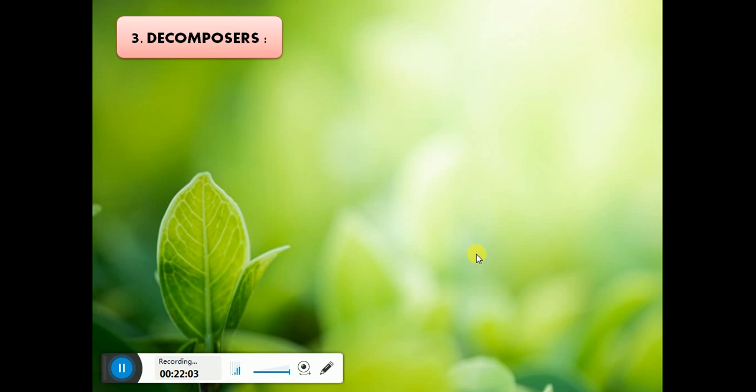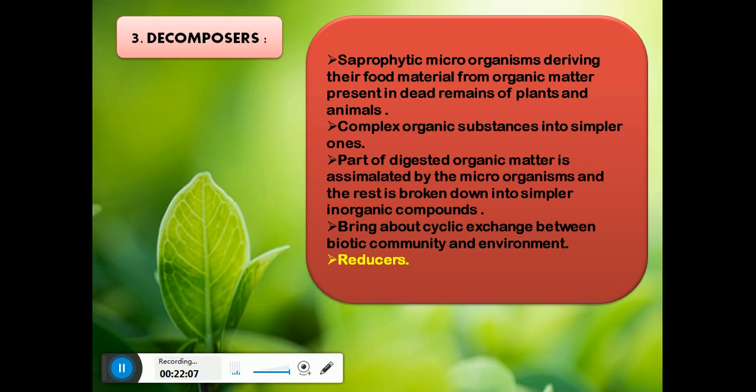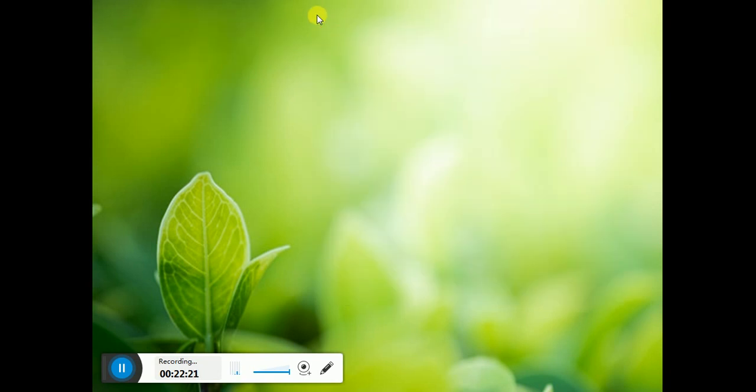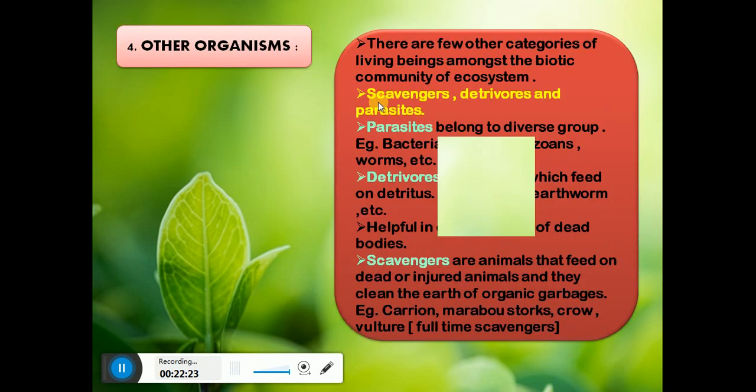The third component of the biotic community of the ecosystem is decomposers. Now, what are decomposers? Saprophytic microorganisms deriving their food material from organic matter present in the dead remains of plants and animals are called decomposers.